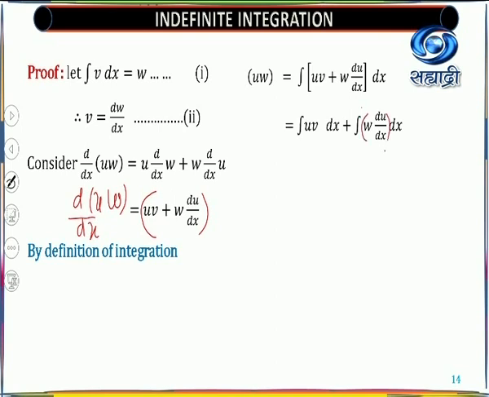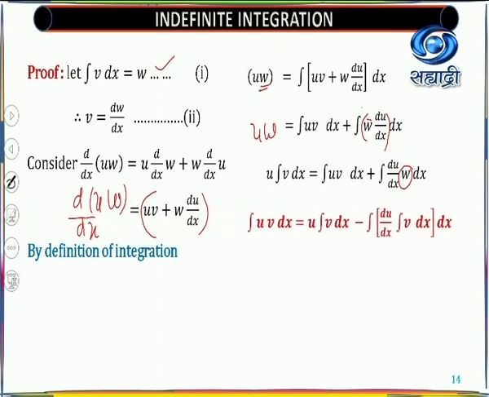Now this is a product, into dx, that is the integral sign. Here also integral of u into v dx. Now the w value we will substitute from here. We substitute w for both sides. Here it is w. So you are able to write this w as integration of v dx equal to integration of u into v dx. Integral of du by dx I will write, and this is w. That w again I will write as integration of v. So this is nothing but integration of v. So I'll shift this term to this side.